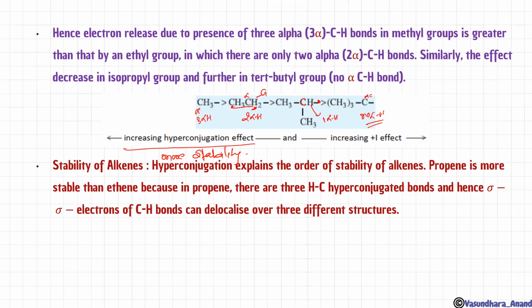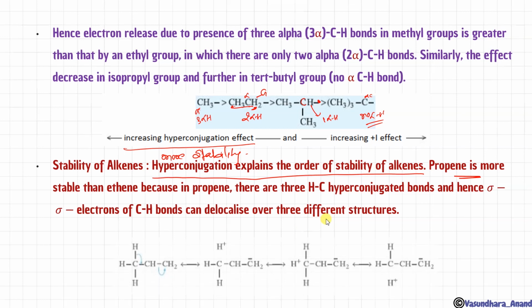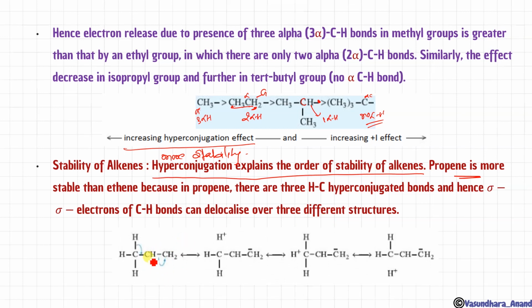Stability of alkenes. Hyperconjugation जो होता है, that explains the order of stability of alkenes. Propene is more stable than ethene because in propene there are 3 alpha hydrogens for hyperconjugation, and hence the sigma bond of C-H bonds can delocalize over 3 different structures. Let's see how. If I'm talking about propene, here it is a double bond. So in this case this is the double bond over here, and the bond is going to break on this side, so it will have a positive charge. Yes, clear? So this will be called alpha. This will be the group, and here it will be alpha carbon.